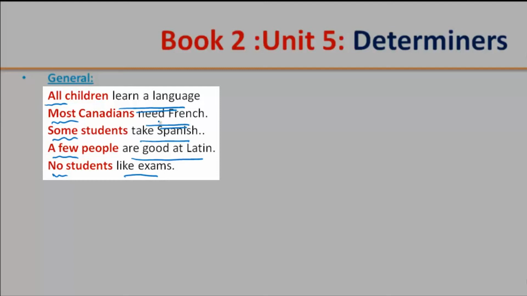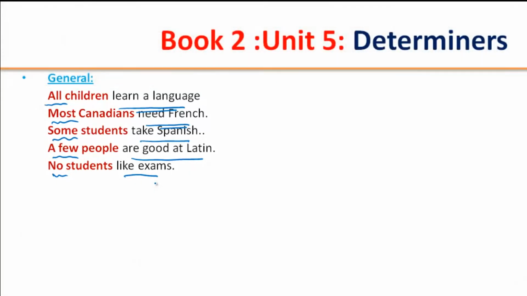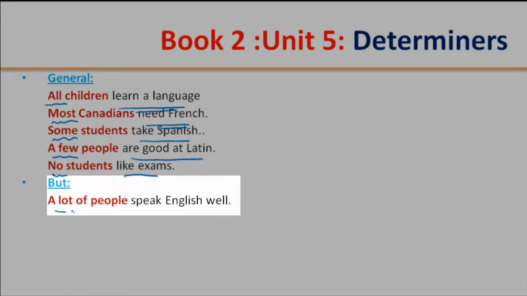Most Canadians need French. Some students take Spanish. A few people are good at Latin. No students like exams. So all these phrases, all, most, some, a few, no, these are determiners that show how many. But there's an exception: a lot of people speak English well.